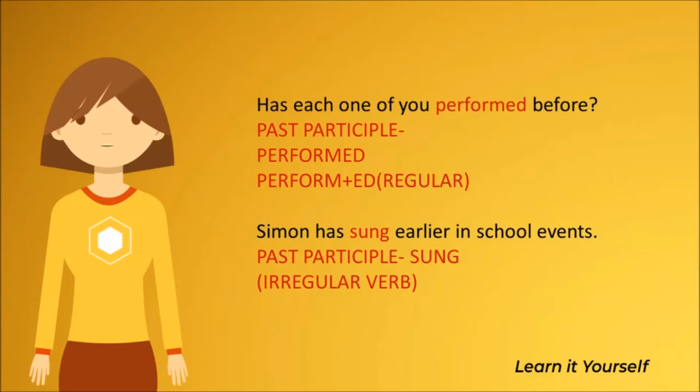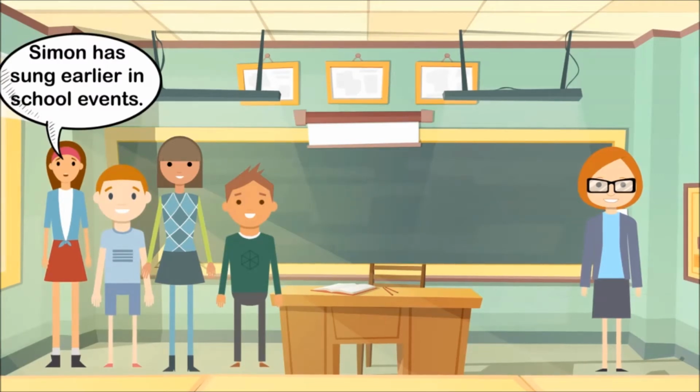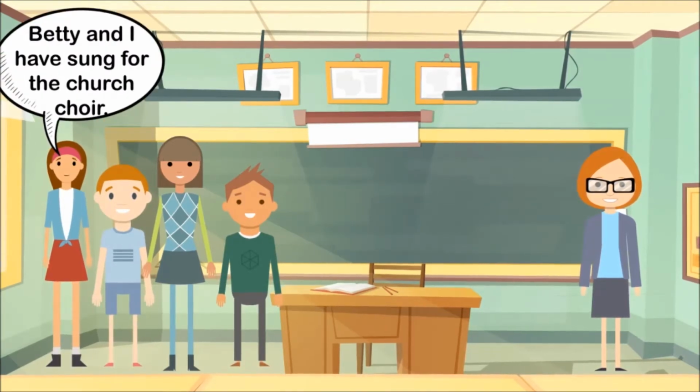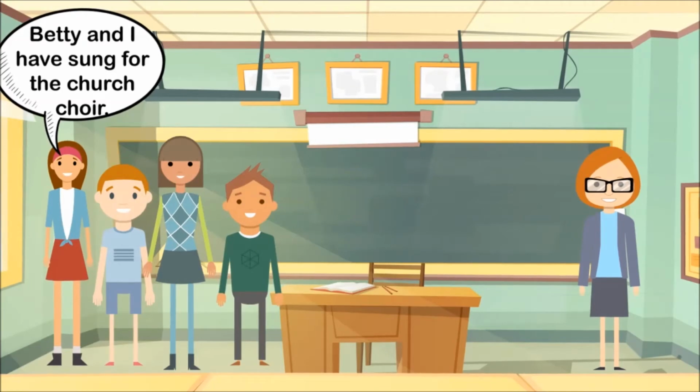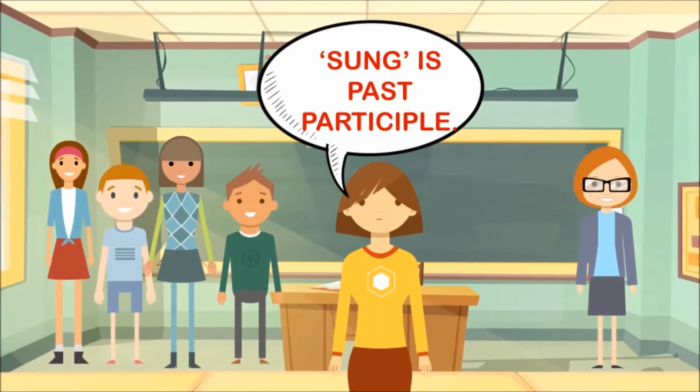Perform plus ed, performed. Simon has sung earlier in school events. Here the past participle is sung. It is an irregular verb and hence it is not formed by adding ed to the ending of the verb sing. It is sung. Simon has sung earlier in school events. Betty and I have sung in the church choir. Sung is past participle.